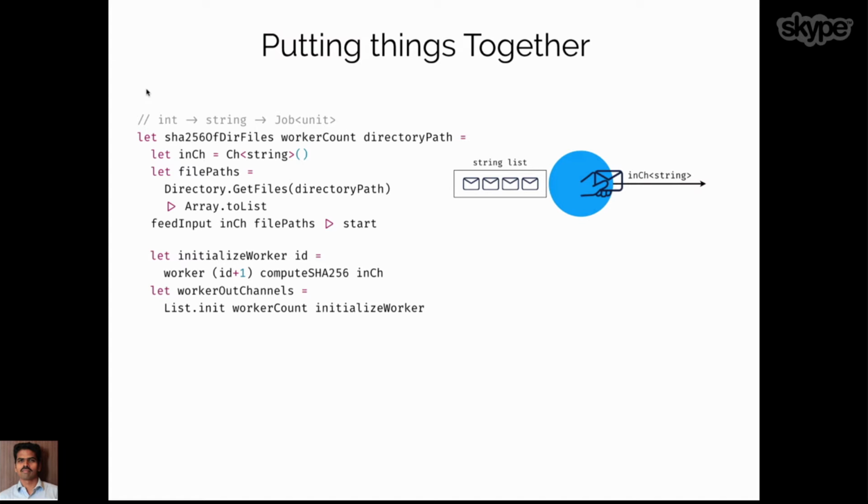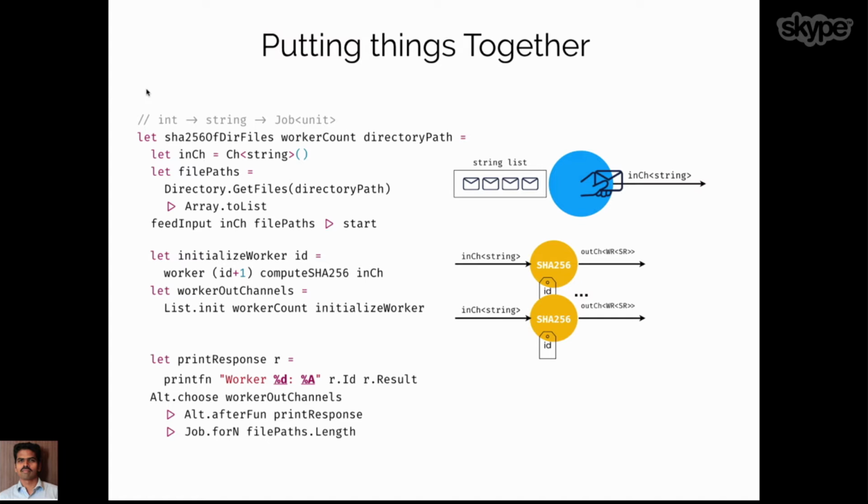And the second thing is, based on the worker count that we received, we are calling the worker function and initializing all the workers. And do you remember that the worker function is already returning the output channel? So after initialization, we are storing the worker out channels, and based on the parameter, we can create n number of jobs. And the last thing is, we are just going to print the responses from the workers which are doing the SHA hash of the files.